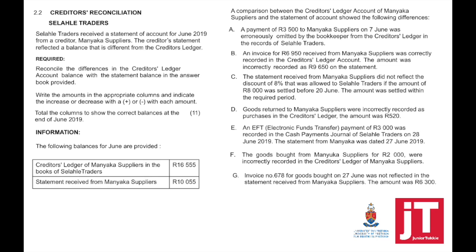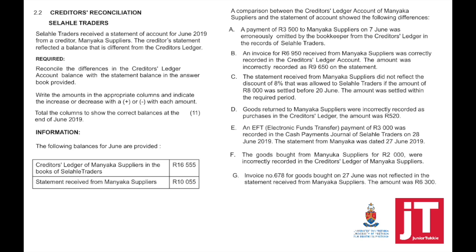Now we're going to go on to question 2.2. This question focuses on the creditor's reconciliation. Selatlet Traders received a statement of account for June 2019 from a creditor, Maniake Suppliers. The creditor's statement reflected a balance that is different from the creditor's ledger. So this is an example where we've received a statement from our supplier and now we need to compare it to the creditor's ledger. Required, reconcile the differences in the creditor's ledger account balance with the statement balance in your